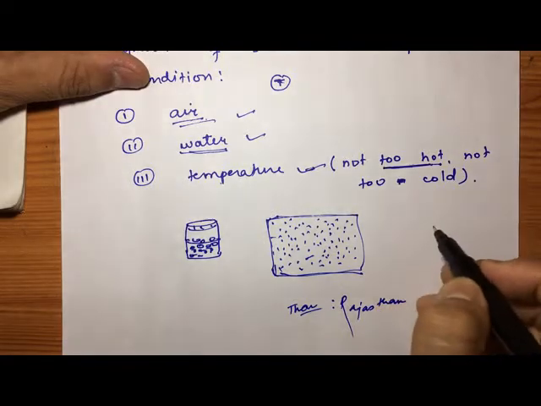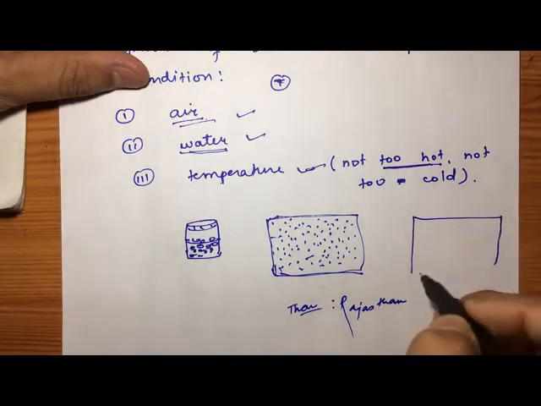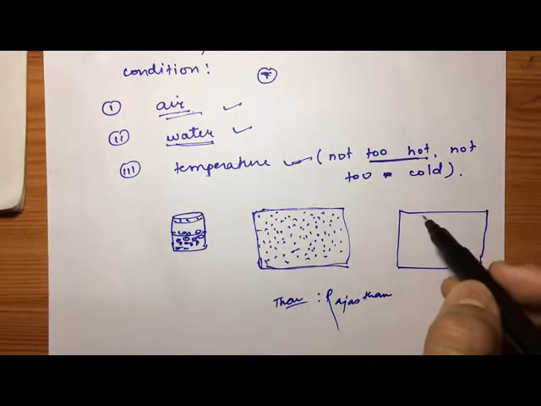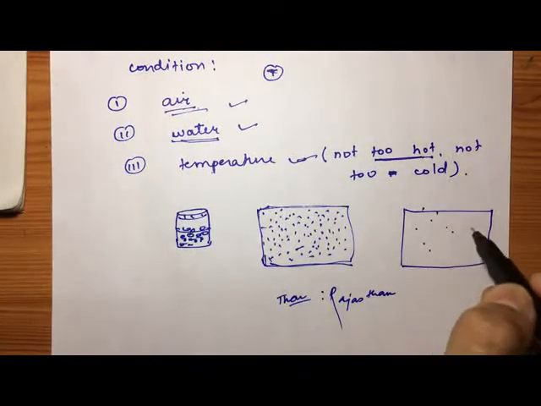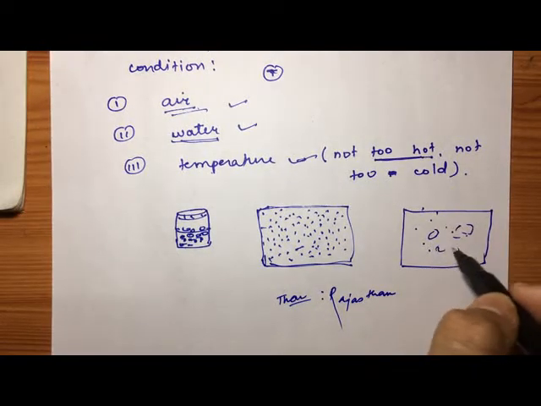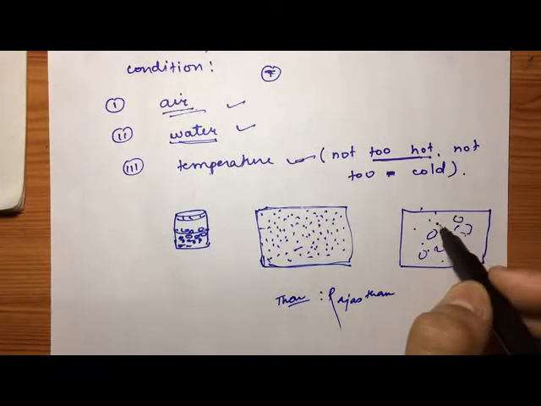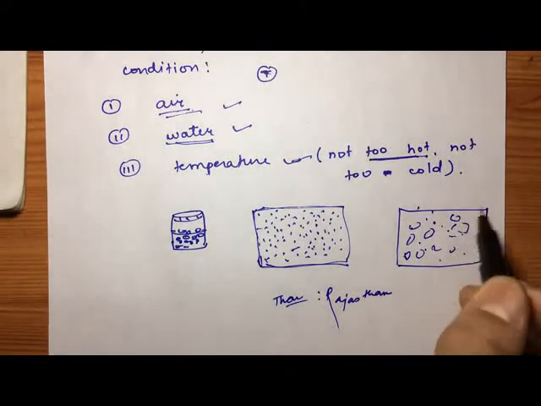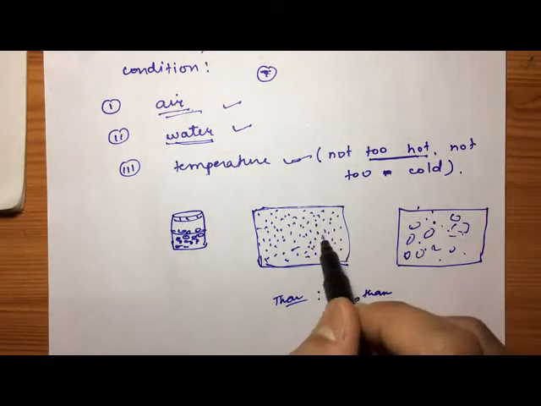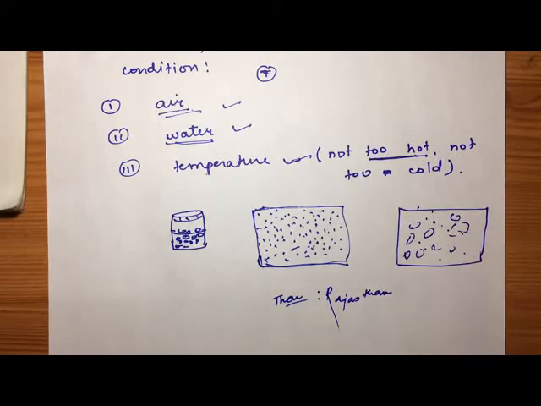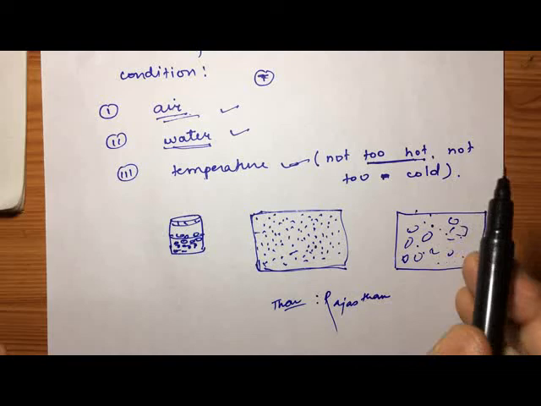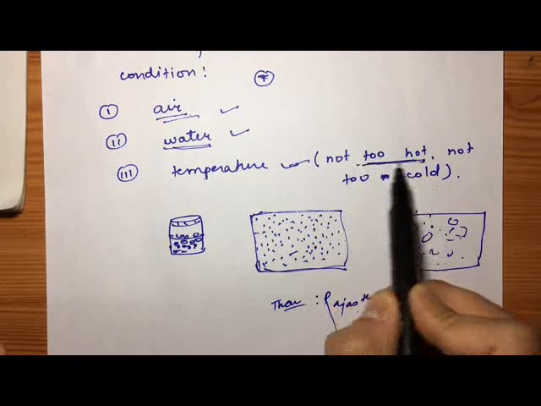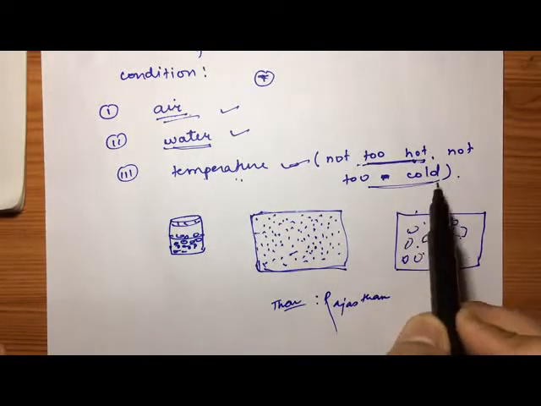Or in a cold desert. A cold desert means a place where snow falls a lot, where it is very cold, where there is snow. For example in Jammu and Kashmir. There also you will not find many plants, you will find very few plants. We will get very few plants in hot desert and in cold desert. Why? We cannot see much plant life there, because the temperature is too hot or too cold.